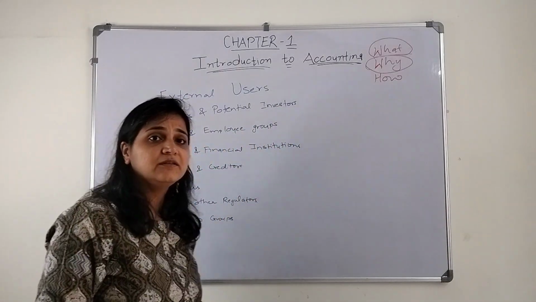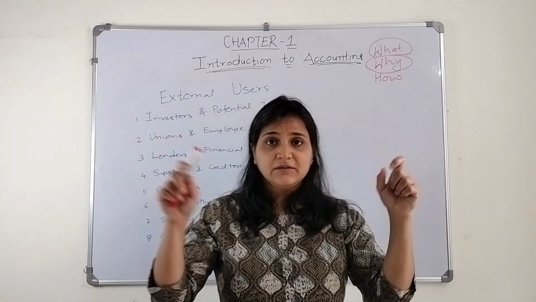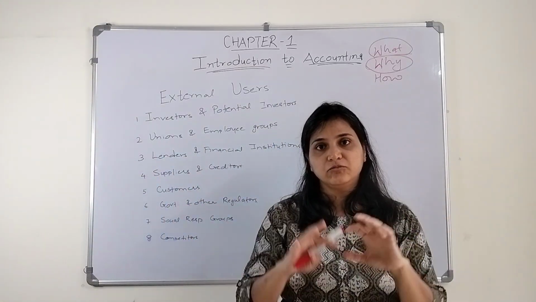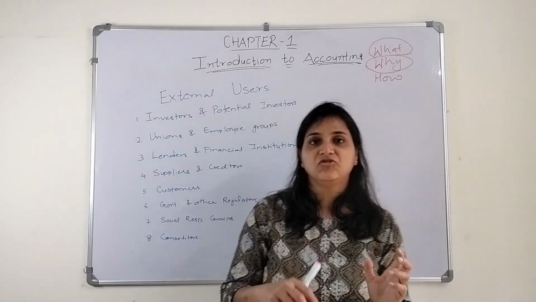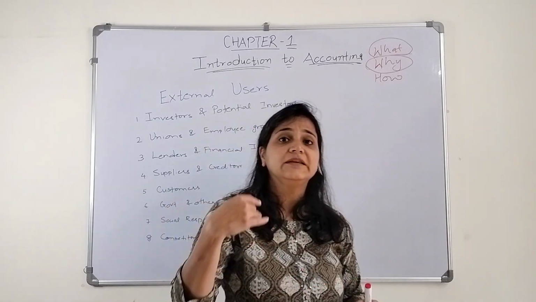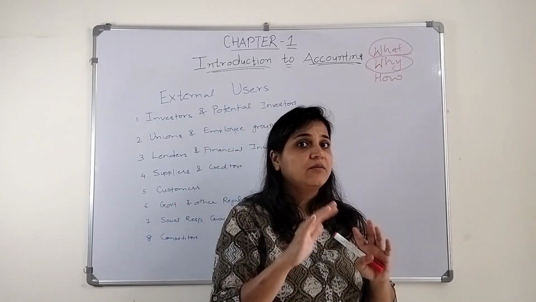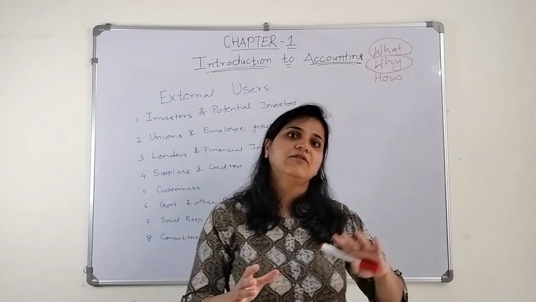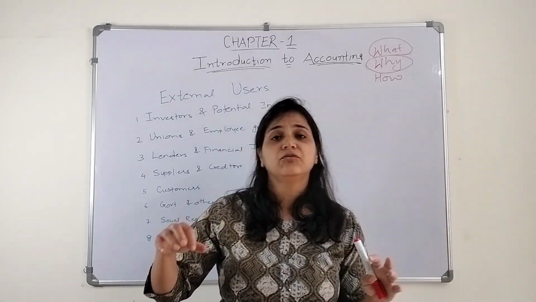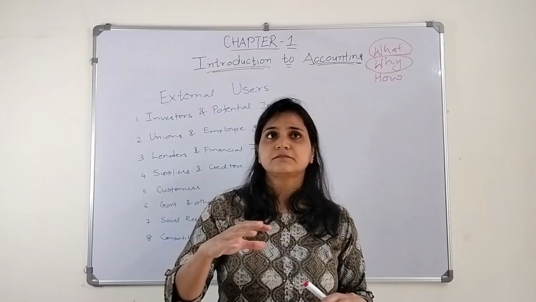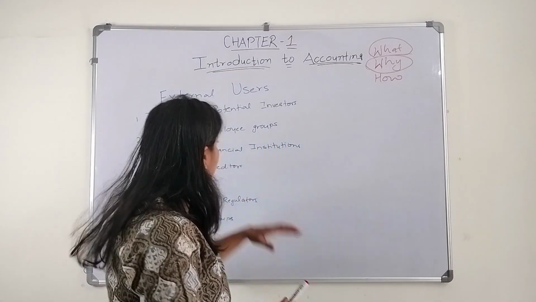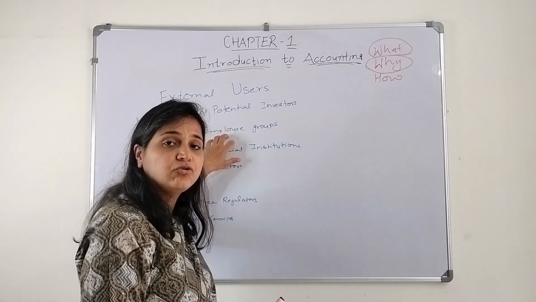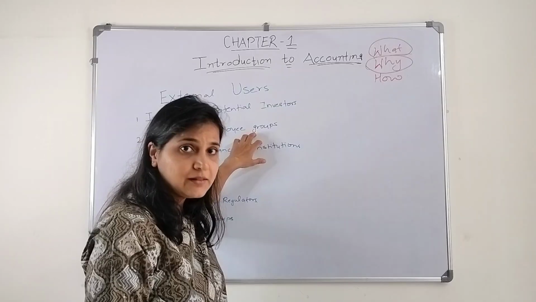Second is unions and employee groups. The trade unions, the employee groups, those who are in the organization, they want to know whether the company is stable, whether it's running, whether it's having profit. If it's having profit, how much they are going to give them as a bonus. So they also want to know how the company is going to distribute its wealth.